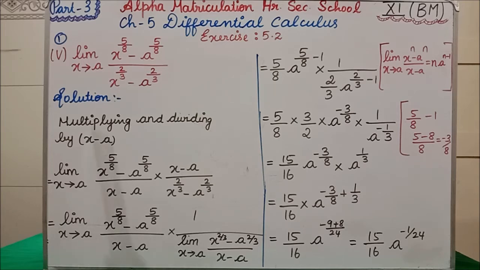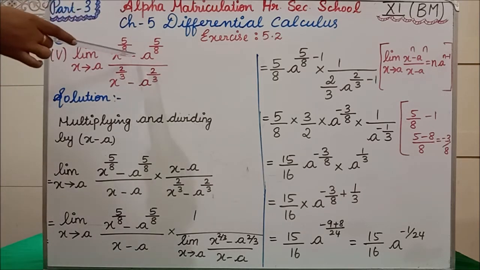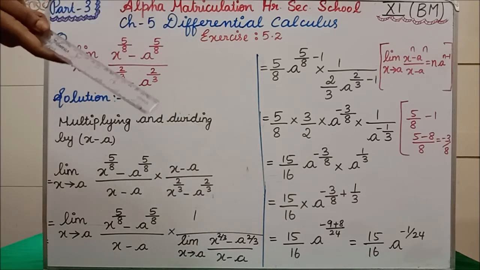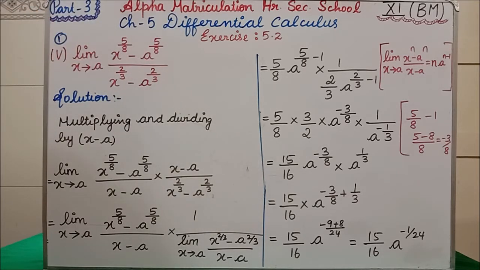So now, in the place of x tends to what they have given, a, which means wherever we have x, if you substitute a, we get a power 5 by 8 minus a power 5 by 8, which becomes 0. The denominator also you will get 0 only. So what we are going to do for that is start the solution by multiplying and dividing by x minus a. Clear? Why exactly are we doing only x minus a? If you see, we have one formula.